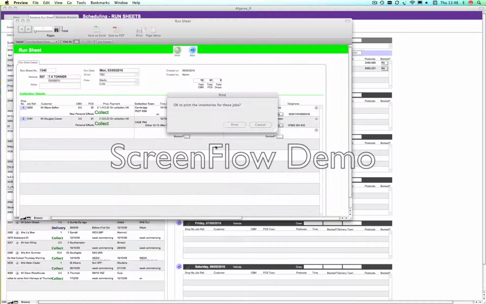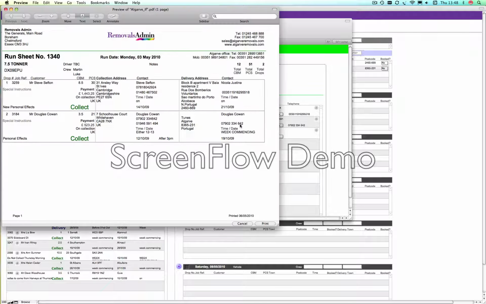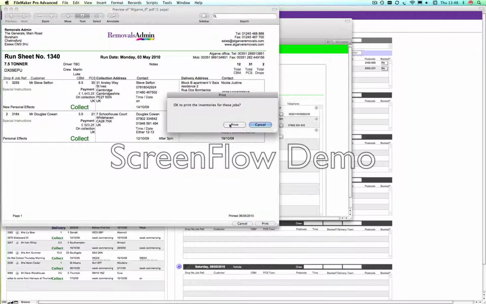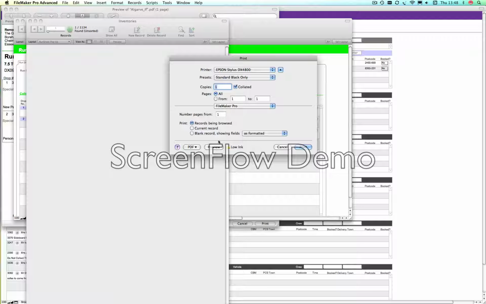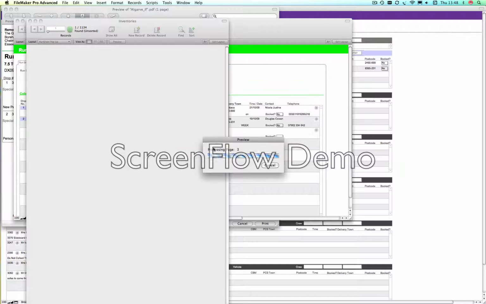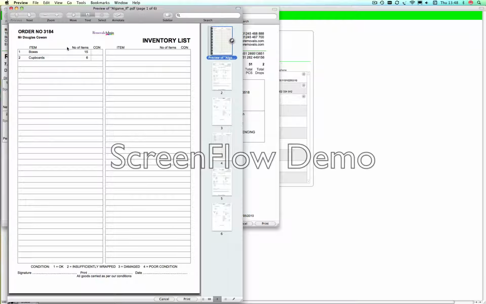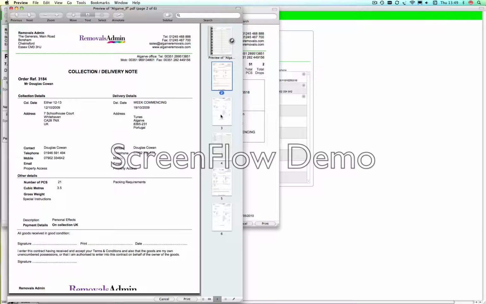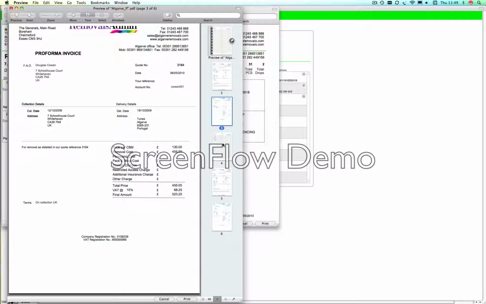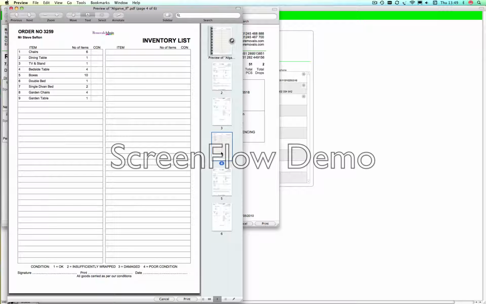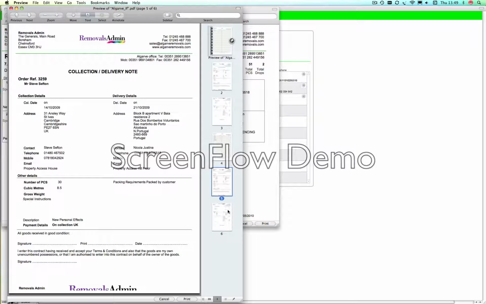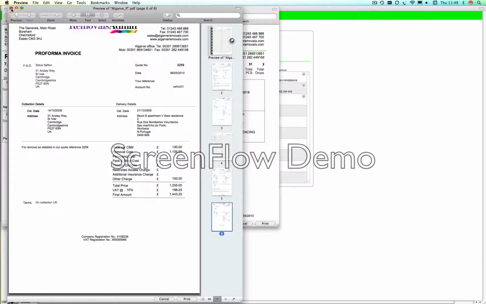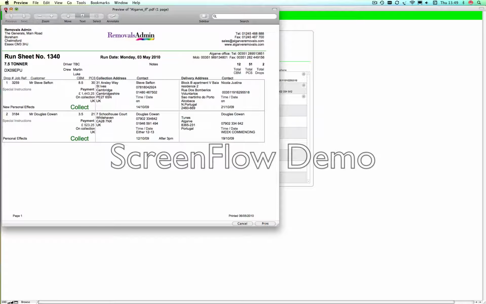I'm going to preview this on screen so that you can see. That's the run sheet. If I go back to my database, it will also then print me an inventory, and this will be for each customer and the items that are to be collected. You'll also see that all of this driver paperwork comes with a collection delivery note for the client to sign, a pro forma invoice, and inventory list for each client. Okay, that gives you an idea of the paperwork that's involved.